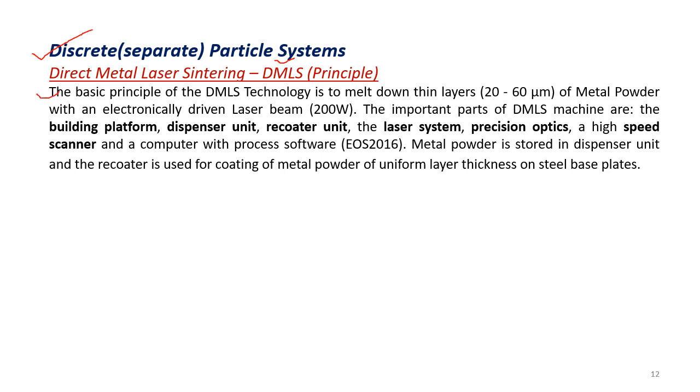The basic principle of DMLS technology is to melt thin layers, approximately 20 to 60 microns, of metal powders with an electronically driven laser beam powering 200 watts.